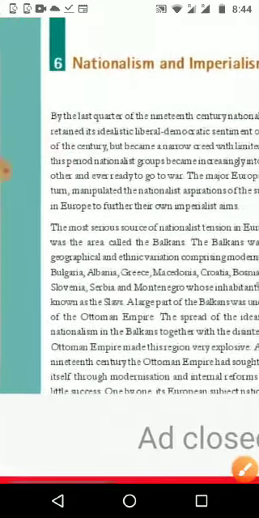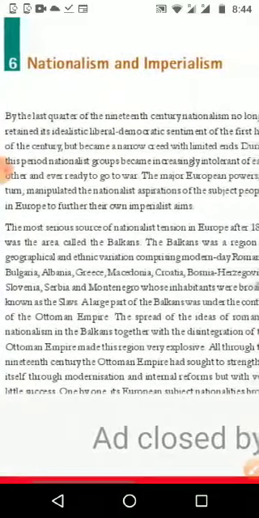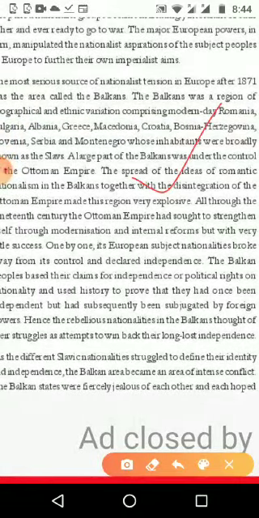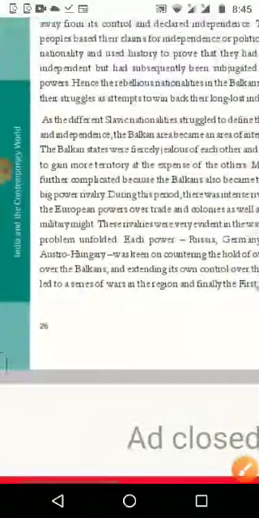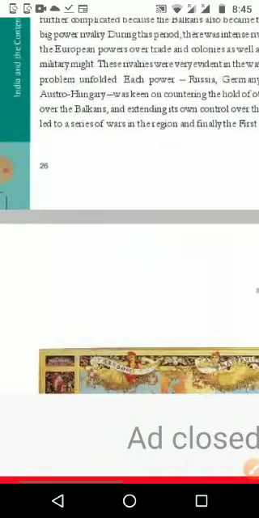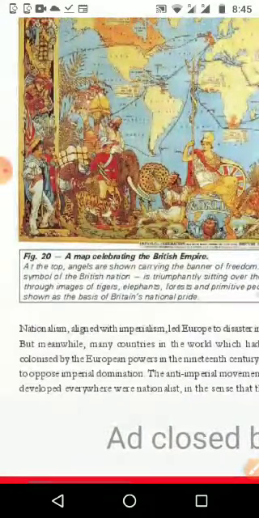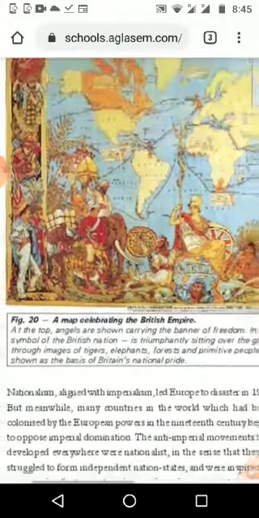We want to study two or three paragraphs about that, and first we want to study the Balkans, one of the major topics here. This is about the Balkan region: what happened, what it means, which peoples are included in the Balkans, and how it helped the European people become imperial powers, making colonies in different parts of the world. And we can see one picture given here.